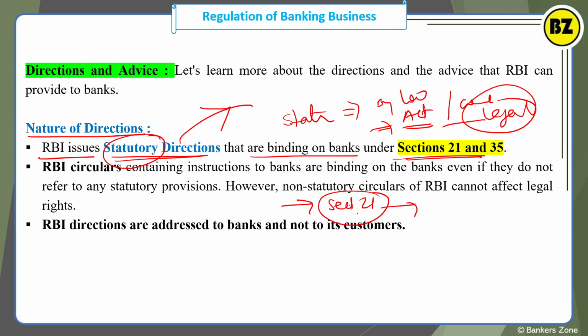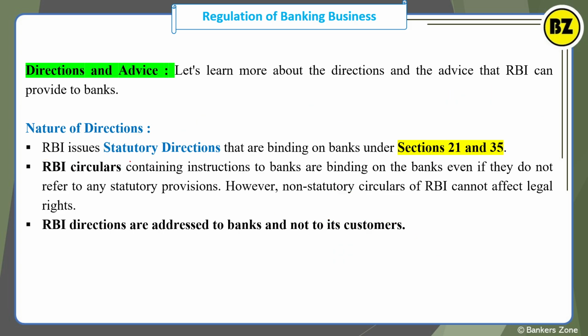So this is section 21 of the Banking Regulation Act. This is the act RBI is following. That act is empowering RBI to issue that direction. That's why this direction will be a statutory direction, right? So the direction which RBI issues using some act, some law, is a statutory direction, right? And as per sections 21 to 35 of the Banking Regulation Act, RBI can do so.